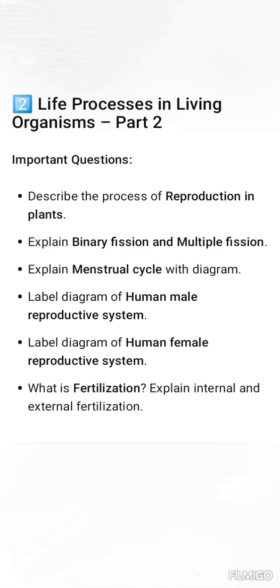Next one, label diagram of human male reproductive system. Next, label diagram of human female reproductive system. And last one is what is fertilization? Explain internal and external fertilization.